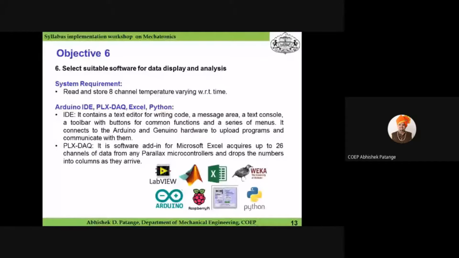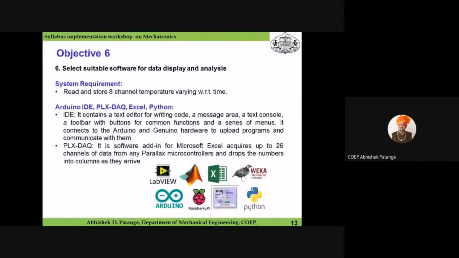Go to next slide. Now our next objective is to select suitable software for data display and analysis. Slide number 13. Yes. Now here my system requirement is to read and store 8 channel temperature varying with respect to time. So the software that can be used are Arduino IDE, PLX DAQ, Excel or Python.